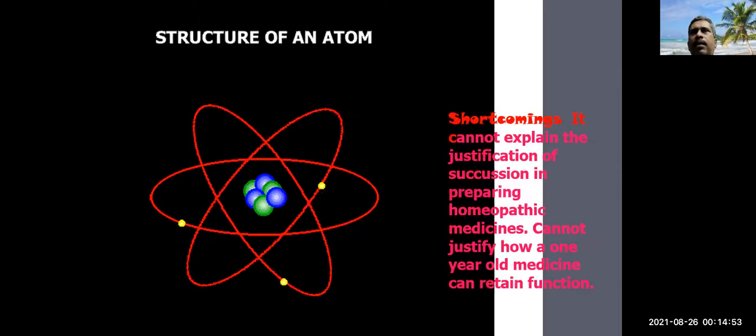Benveniste explained that there is a difference in the orbitals of electrons. There may be some change of frequency or anything else that can energize the solvent molecules, here water, and so the memory is there.